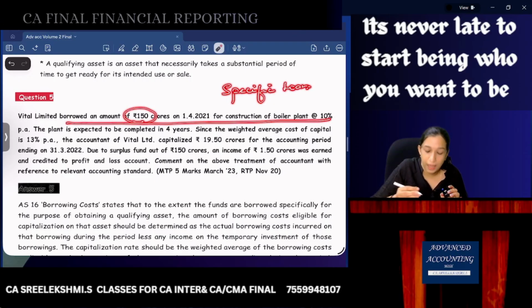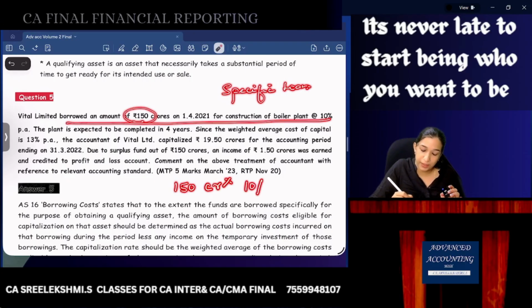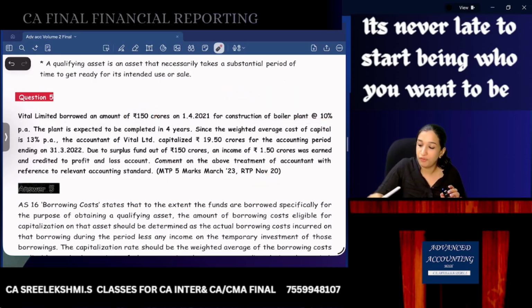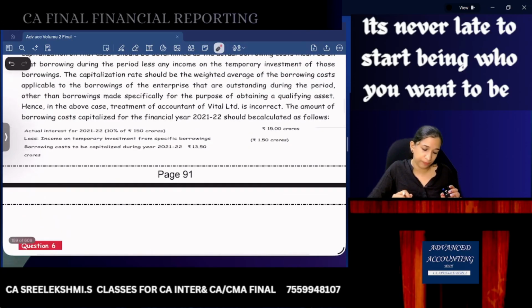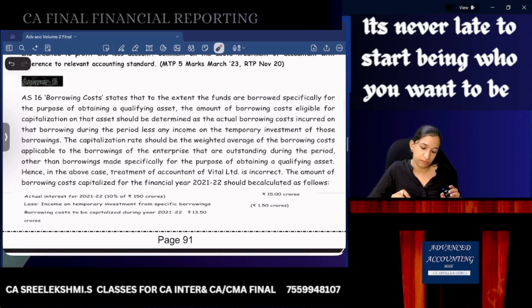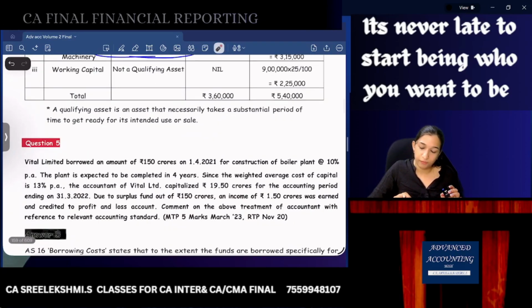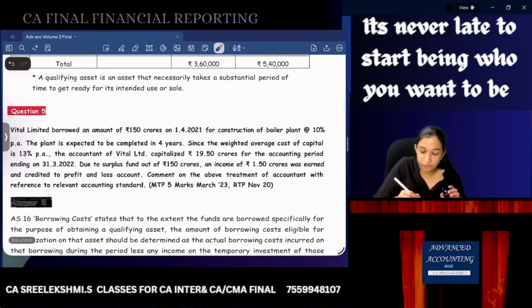So the interest to be capitalized is 150 crores into 10% minus the interest income of 1.5 crores. That is 15 crores minus 1.5 crores. Interest to be capitalized is 13.5 crores.